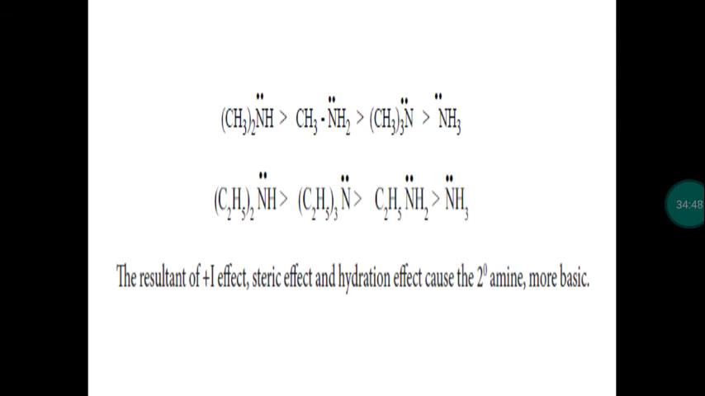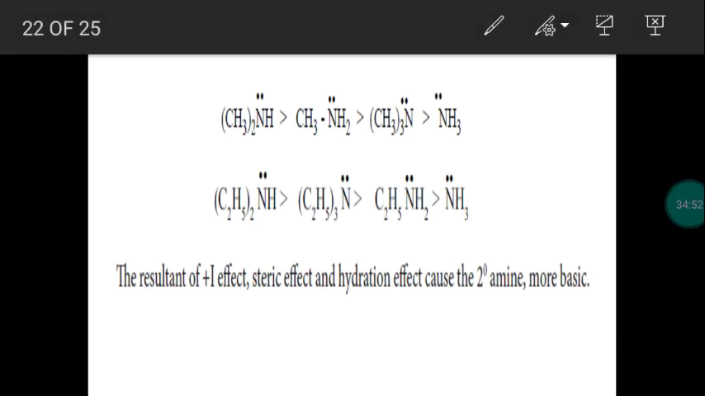You take first methyl substituted amine, ammonia. One hydrogen is replaced by a methyl group, we get primary amine. One more hydrogen is replaced by methyl group, secondary amine. Then one more hydrogen will be replaced by methyl group, we get tertiary amine. So this is the replacement order. From ammonia, each hydrogen will be replaced by a methyl group.